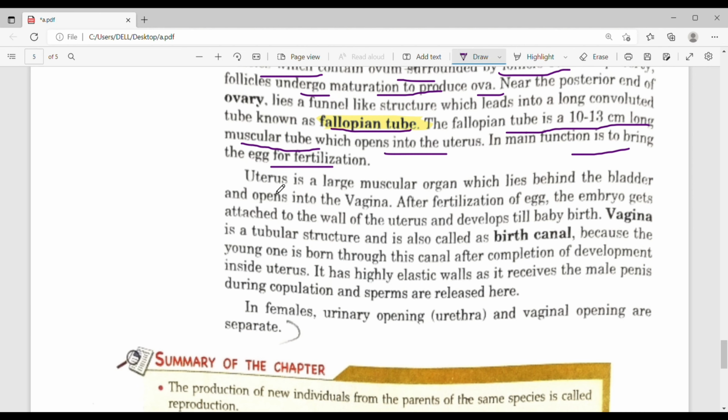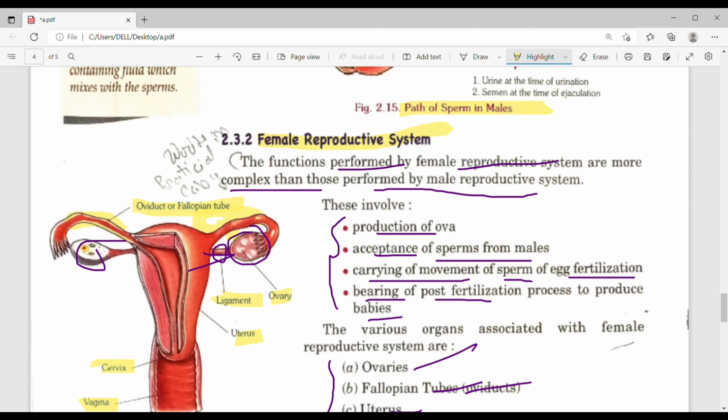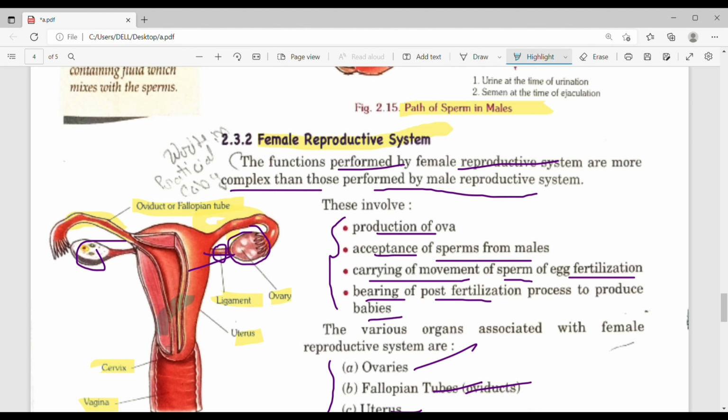Now uterus. Uterus is a large muscular organ which lies behind the bladder and opens into vagina. See, this is uterus, and this opens into vagina.